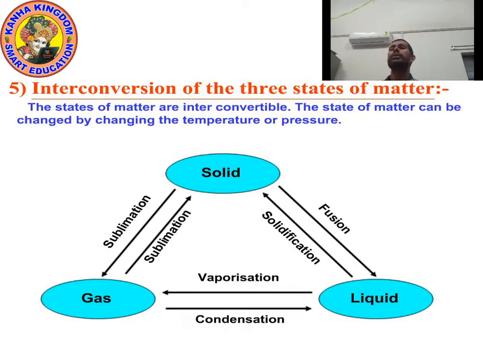And we also studied about sublimation. What is sublimation? The change of state directly from solid to gas, or from gas to solid, is called sublimation. Examples: we know ammonium chloride, camphor, naphthalene. These are the examples. And we also studied what is the effect of pressure.